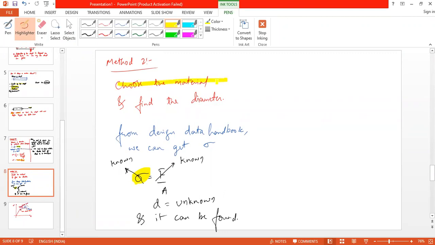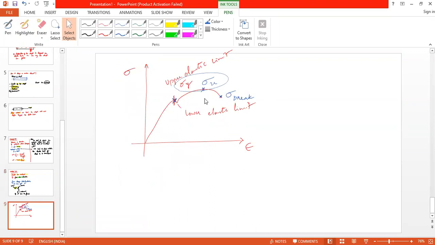We have chosen the material and we are about to find the diameter. Now from the design data handbook, I need to get the value of sigma. But if I look into this stress strain curve, I have various values of sigma: sigma y, sigma u, and sigma breaking. So which do I need to choose? Upper elastic limit.